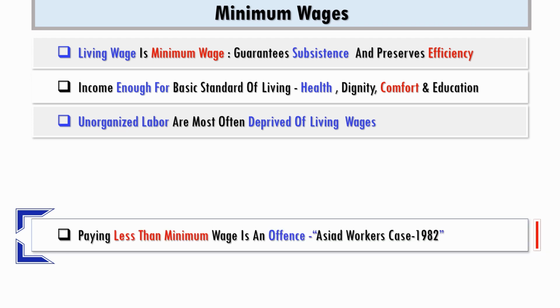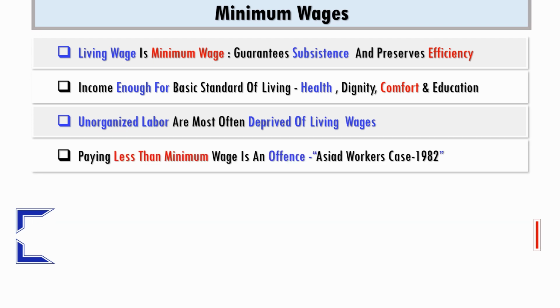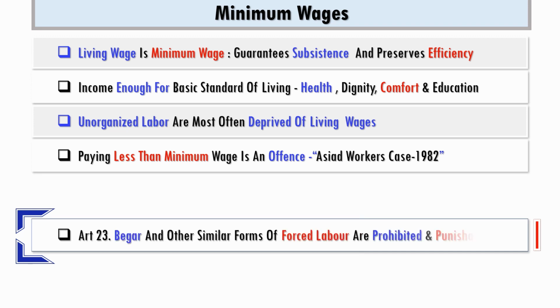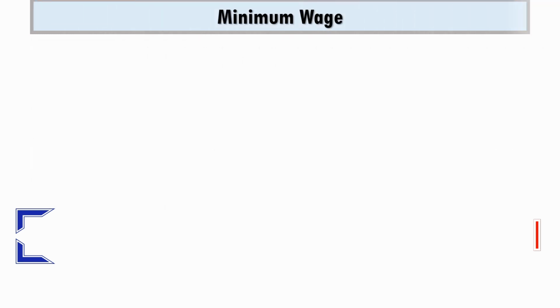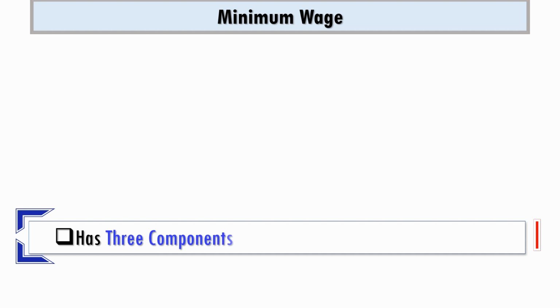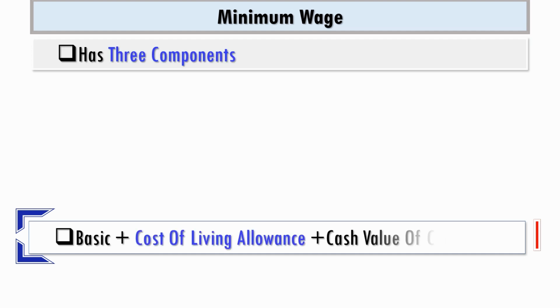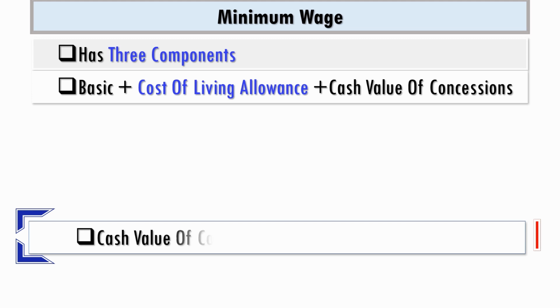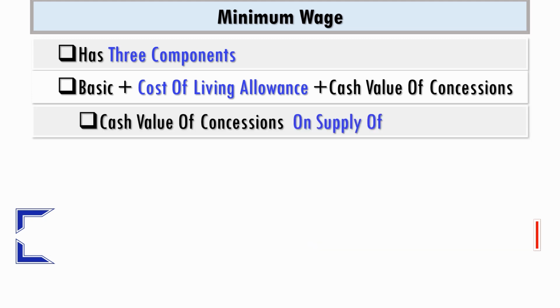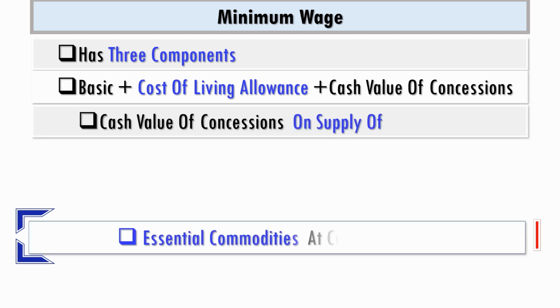As held in Asiad workers case, paying less than minimum wage is an offence, and Article 23 of the Constitution prohibits beggar and other similar forms of forced labor and makes them punishable. The three components of minimum wage are basic, cost of living allowance, and cash value of concessions. Cash value of concessions arises on supply of essential commodities at a concessional rate.